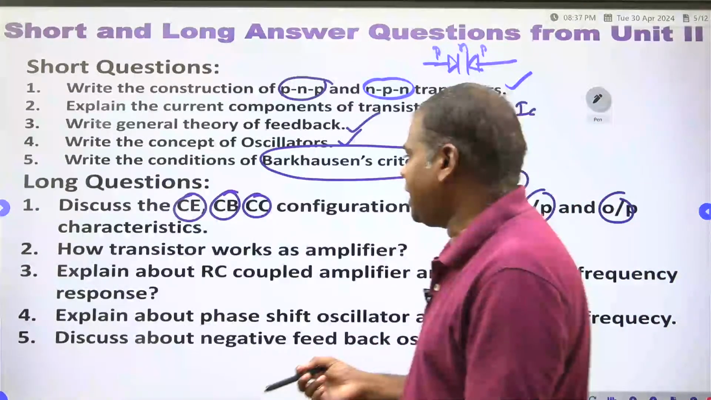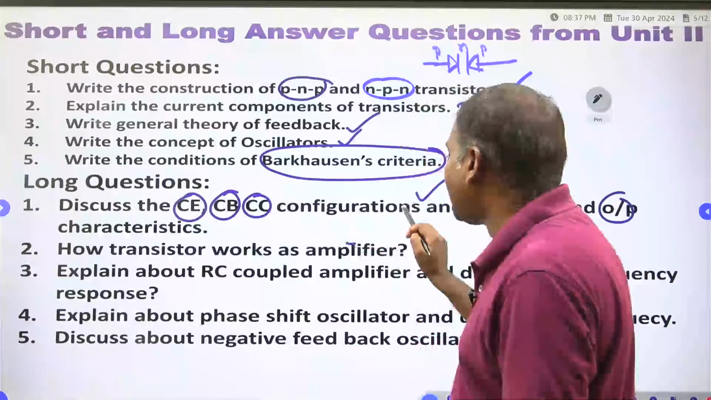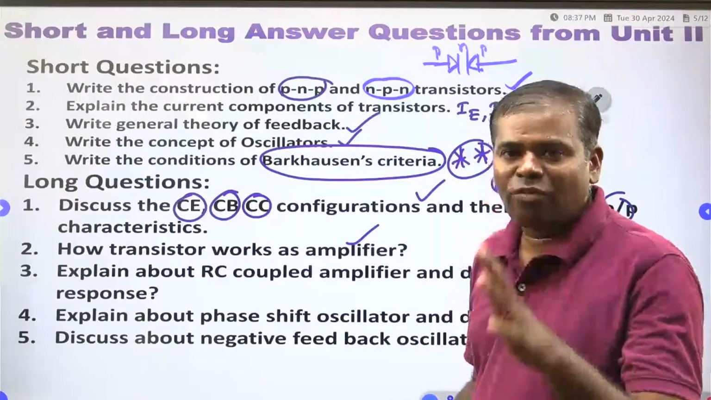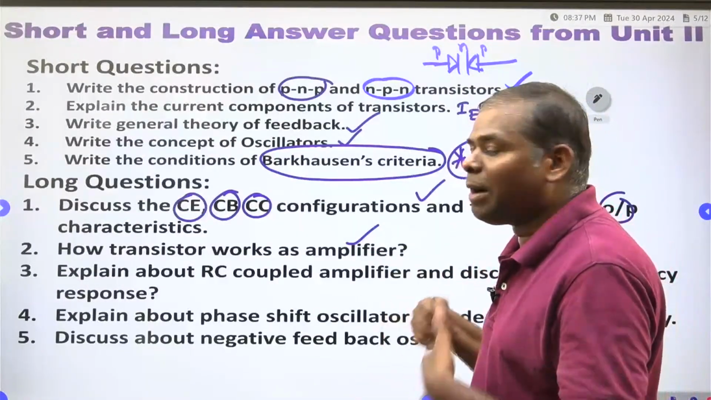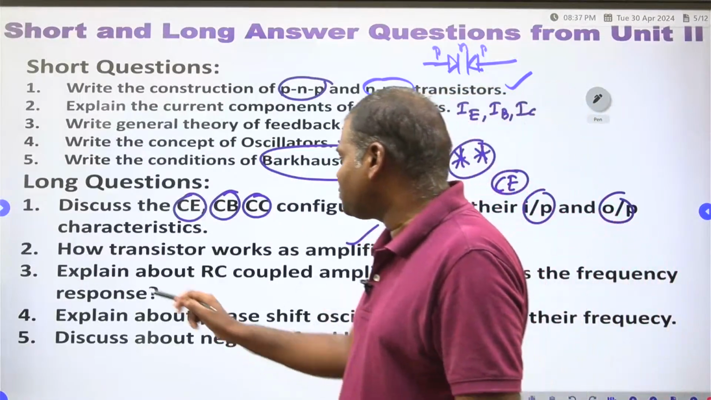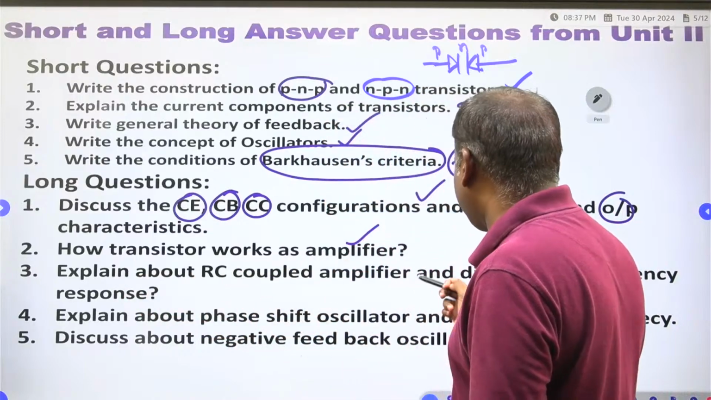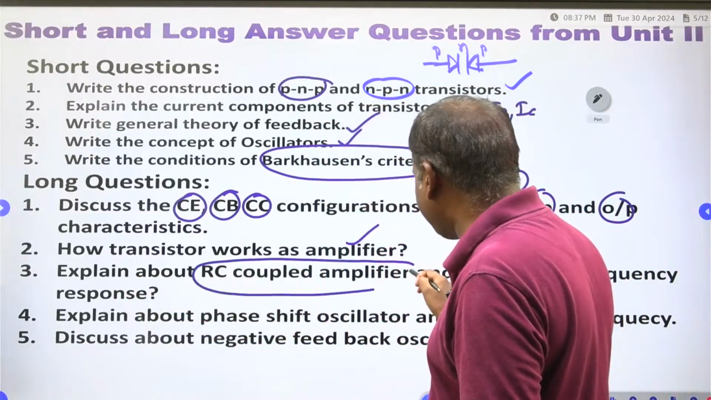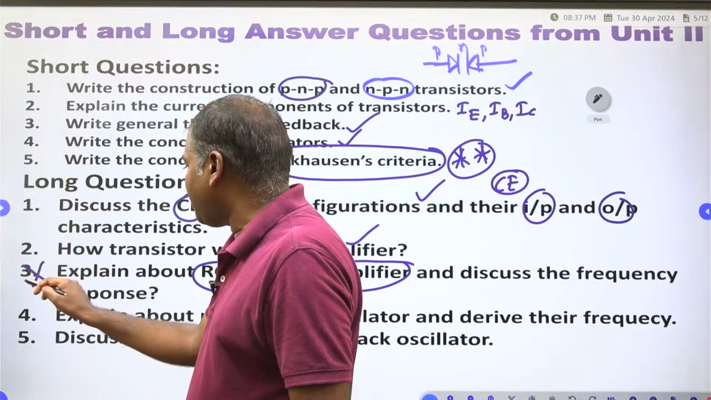Very, very important: how the transistor works as an amplifier. This is the application of the amplifier. You have to read. Explain about the RC coupled amplifier. This is very, very important. The third is very, very important.